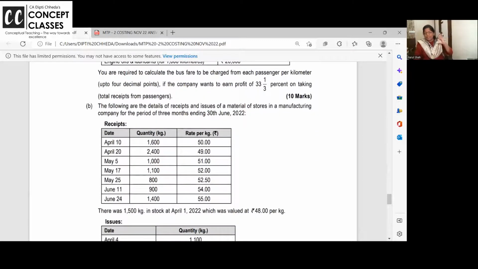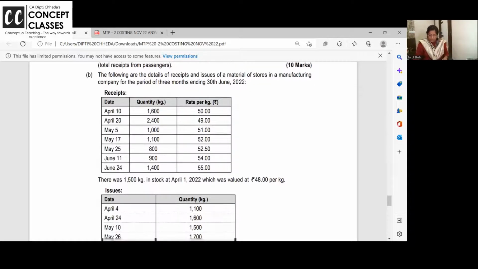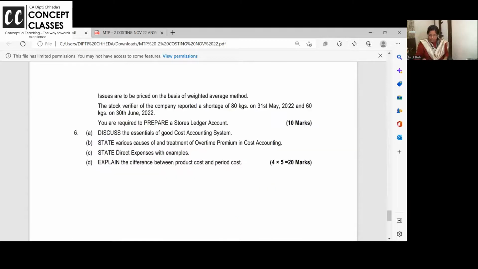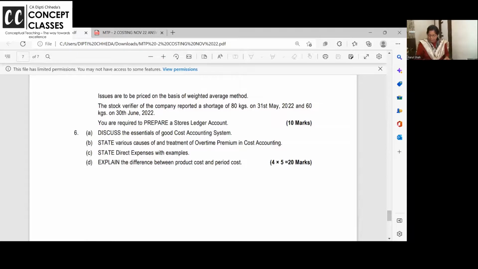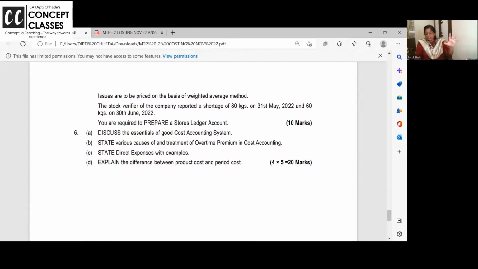While doing operating costing, surely they will ask you. And in the last exam, I'm talking about the November 21 attempt, they gave operating costing out of the way, that loan and insurance problem from the material. So just check it orally. FIFO, LIFO, you know it, and theory: what are the essential requirements for a cost accounting system, overtime premium, product cost, period cost.